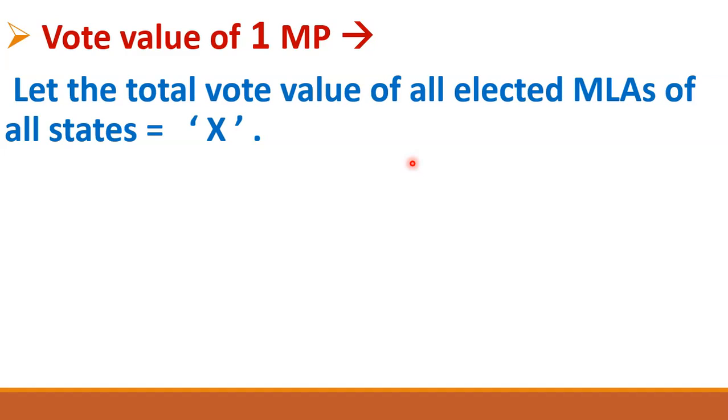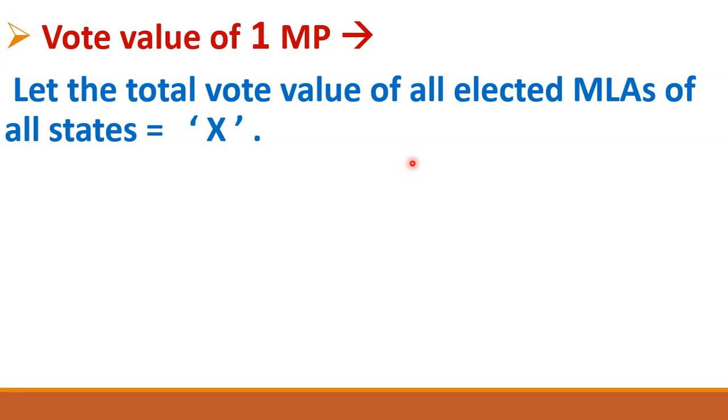So what you have to do is multiply this 300 with 230. Why? Because the vote value of one MLA is 300. If you have to find out the vote value of 2 MLAs, you will multiply this 300 by 2. For 5 MLAs, you will multiply 300 by 5.